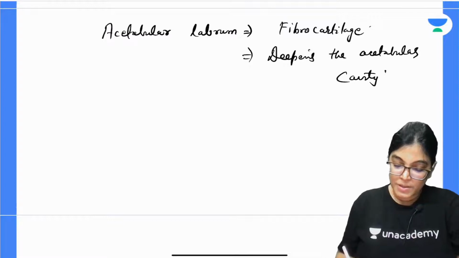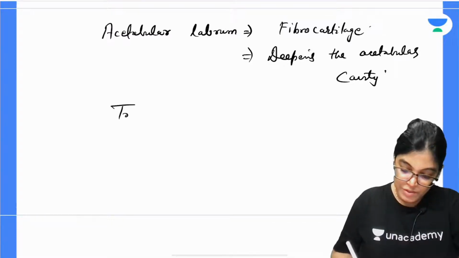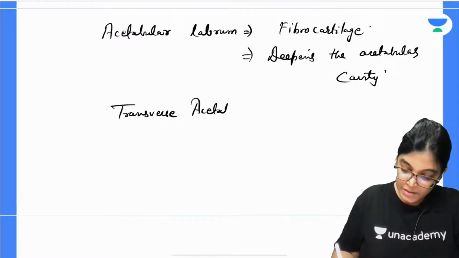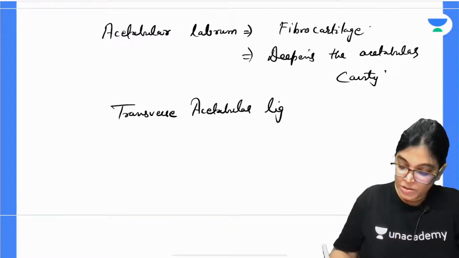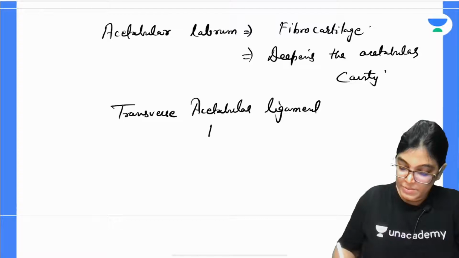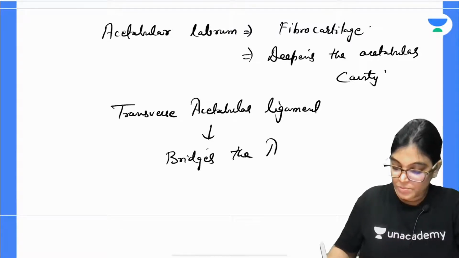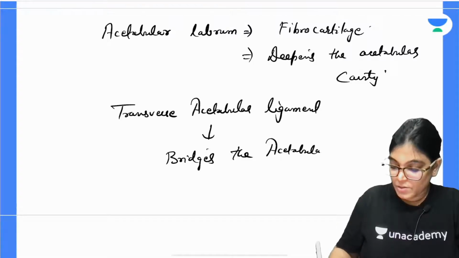Other than that, we have the transverse acetabular ligament. It bridges the acetabular notch.